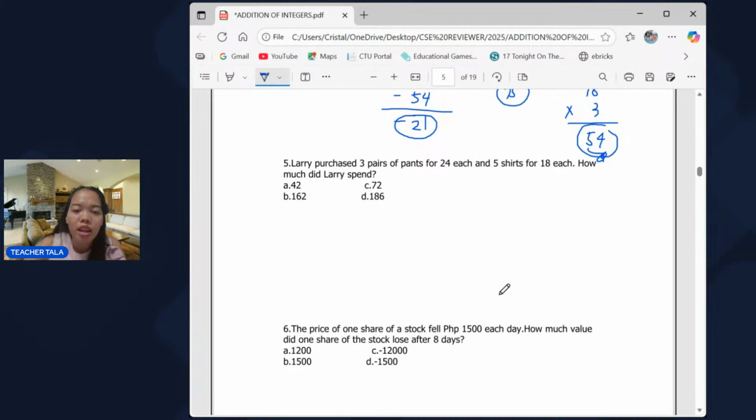Next, number 5. Larry purchased 3 pairs of pants for 24 each and 5 shirts for 18 each. How much did Larry spend? Larry purchased 3 pairs of pants. 3 times 24 is equal to, that's for the pants, the cost of the 3 pairs of pants. So that is 72. Now 5 shirts for 18 each. So that's 5 times 18. So that's 90. How much did Larry spend? So just add, that's 162.